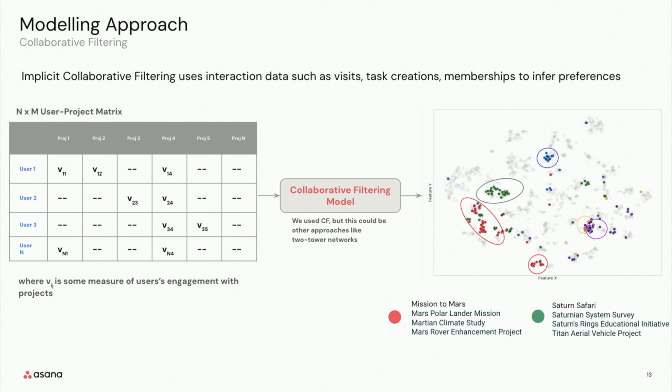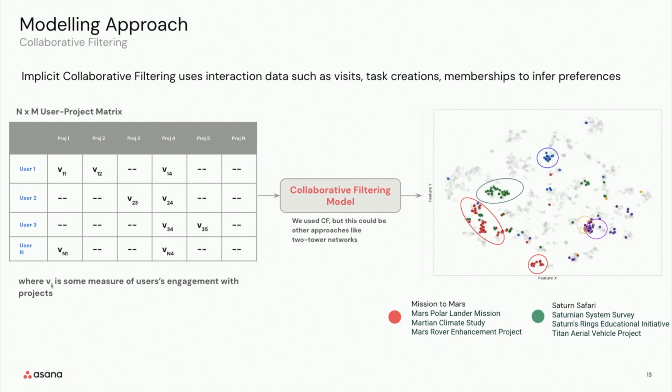So how did we figure out the best recommendations to surface to the users? Hint, hint, machine learning. We developed a machine learning model for this. We used the widely popular collaborative filtering approach to generate recommendations. And in particular, we used collaborative filtering that works on implicit data. Why implicit collaborative filtering? Because we did not have any external or explicit feedback from the users.